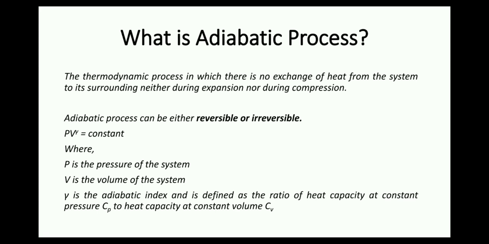Now an example where no heat is added or removed from the system but the temperature of the system changes is the bursting of an inflated balloon. It is a sudden process which does not allow transfer of heat to or from the system, but the air coming out from the balloon can be felt to be cool.